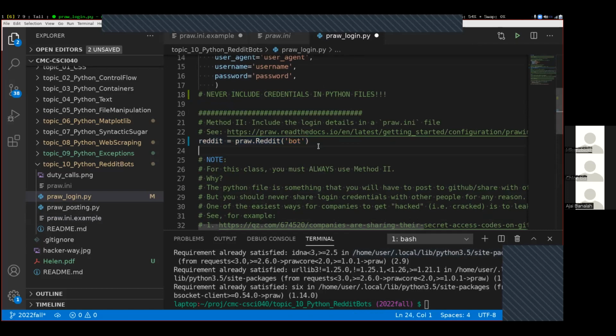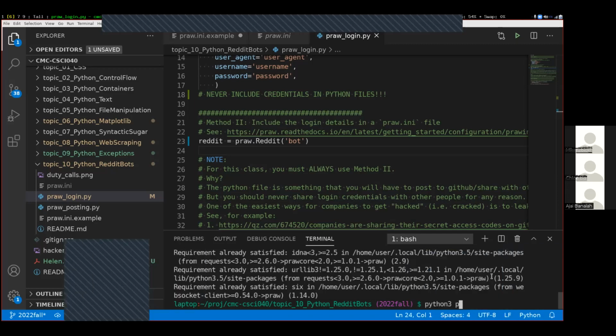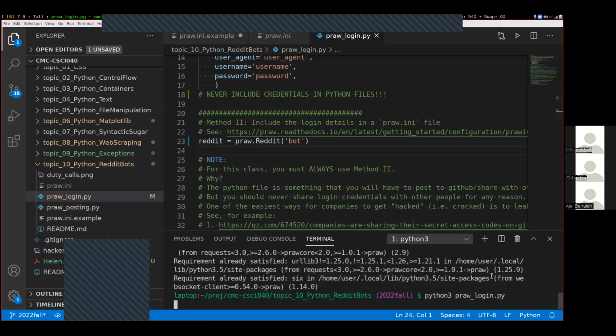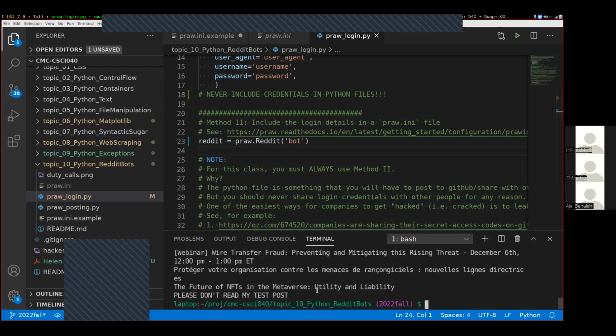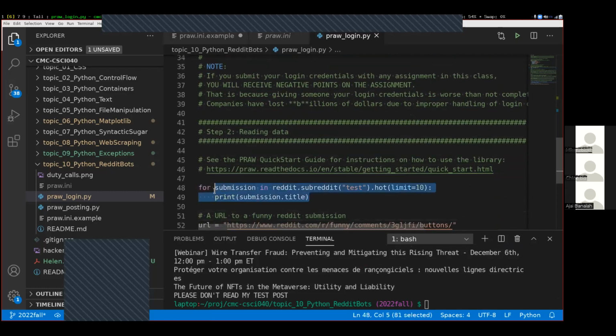If your Prada.ini file is working correctly, you have successfully put in all of your password information, and you have successfully put it in the right spot, and you have renamed the file so it is Prada.ini without the .example at the end. Then if you save this file and come down here and run that file, python3 pra_login.py, then it's going to print out some text of some various Reddit posts. Down here, just this for loop will print out some information.